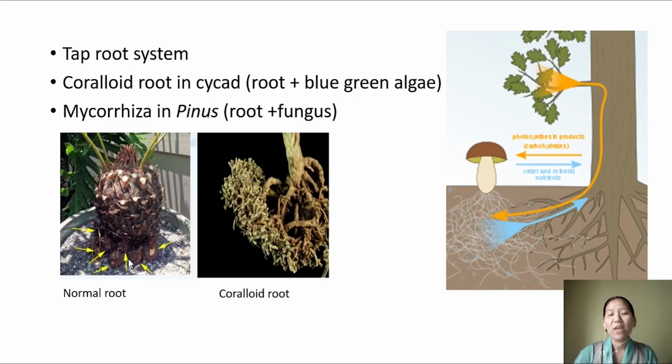This fungus has a larger surface area, and this larger surface area enables it to absorb nutrients and moisture from the surroundings, and this in turn gives water and nutrients to the plant, and the plant in turn gives the fungus nutrients, that is sugar. So they have a mutual benefit. So the symbiotic association you can see.